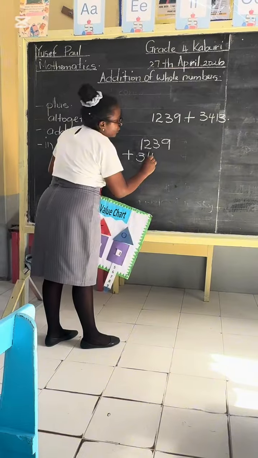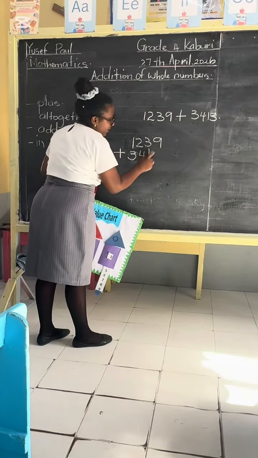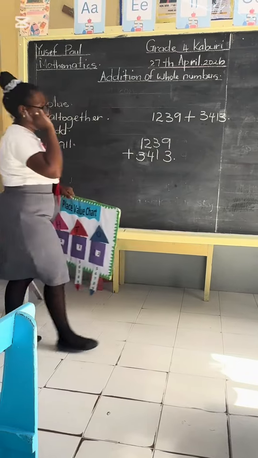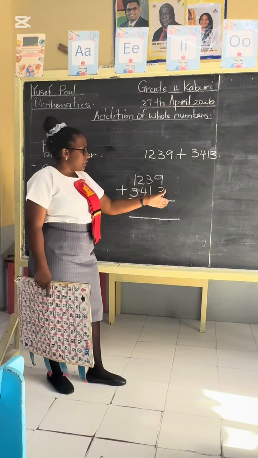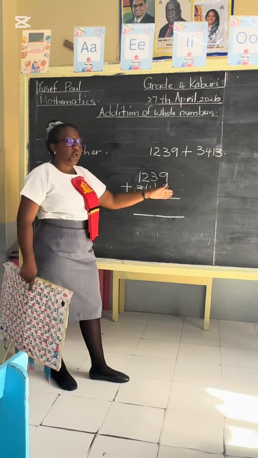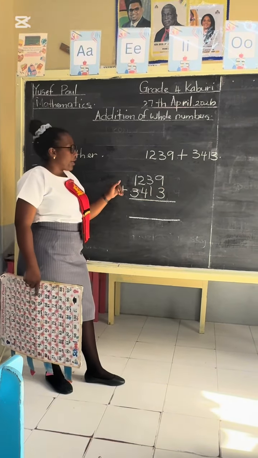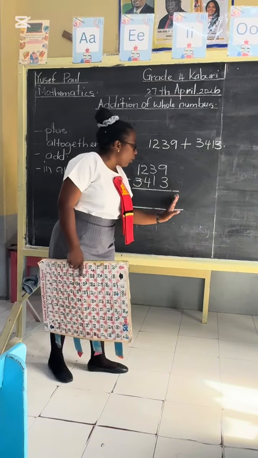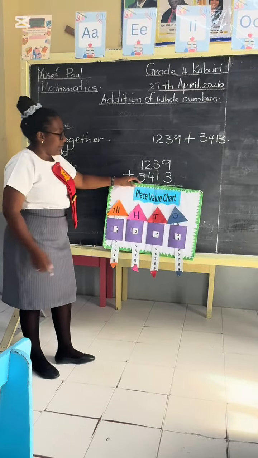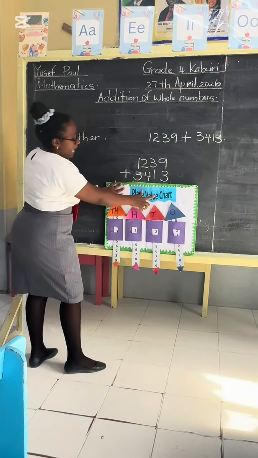Right, under the 2. Good. Very good. So would we start adding from the ones? Would we start from here? The ones would be here, or would we start from the thousands? Right. We start from the ones. Good. And if we look here, we line it up here.